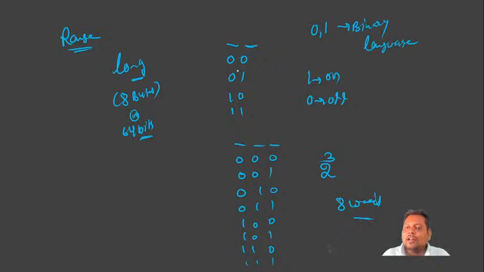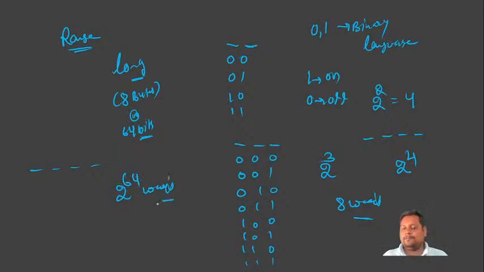Okay. Here we are filling 2 digits, so 2 to the power of how many positions? 2. So 2 to the power of 2, 4. In case of 4 positions, 1 2 3 4, how many? 2 digits, so 2 to the power of how many positions? 4. So 2 to the power of 4. That is the way we fill. Now here 64 bits means 64 positions are there. So this is 2 to the power of 64 total ways we can fill.